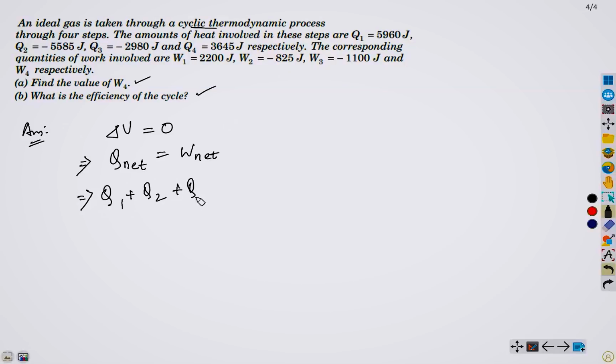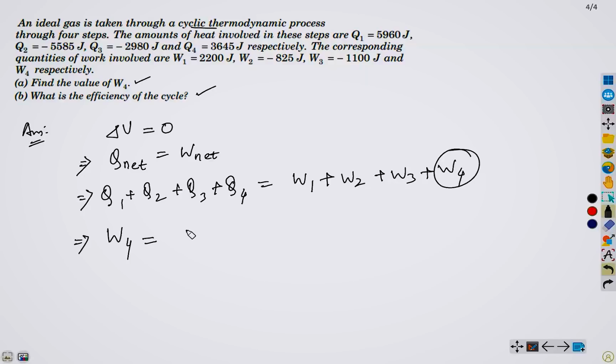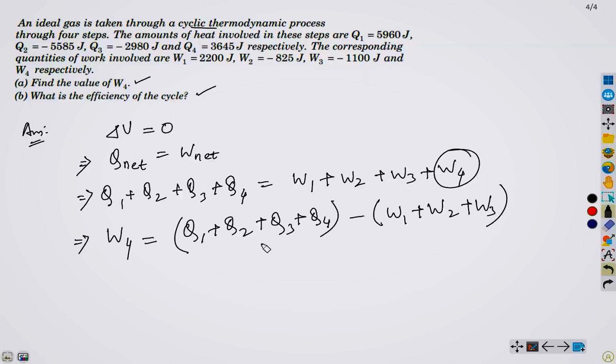Now on the left hand side, all data are known. On the right hand side, we know W1, W2, W3, and we have to evaluate W4. So it's pretty simple. W4 equals Q1 plus Q2 plus Q3 plus Q4 minus W1, W2, W3. Correct?